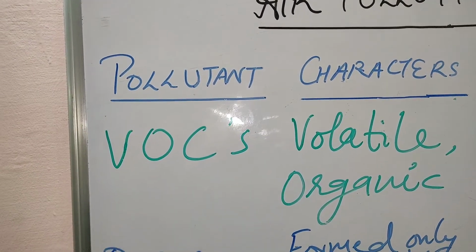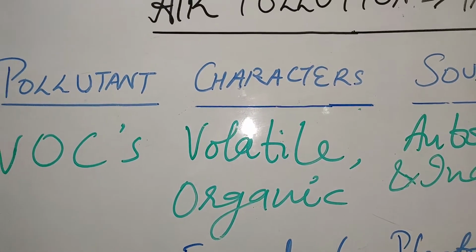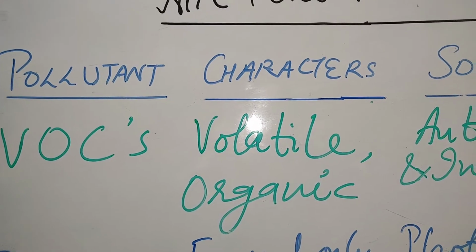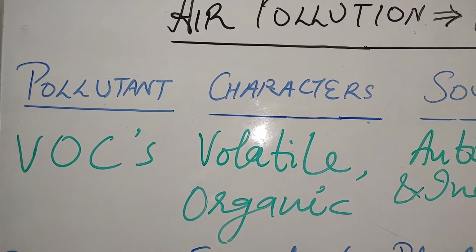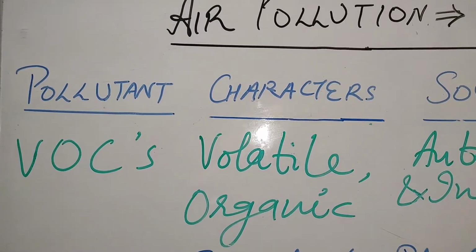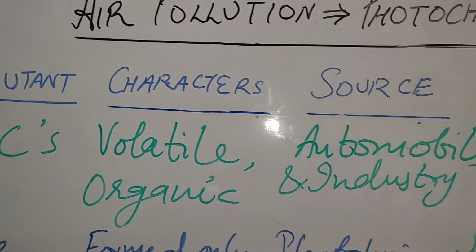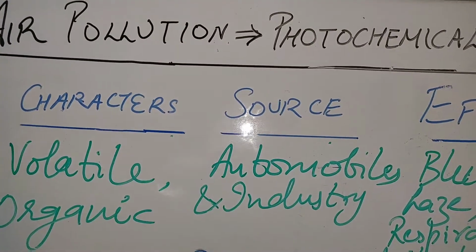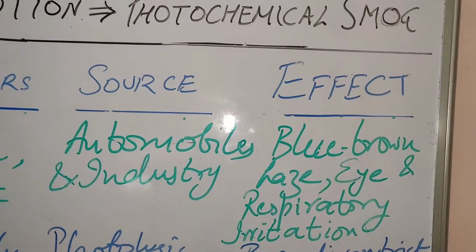They are first VOCs. VOCs means volatile organic compounds. They are volatile, which means they will go up into the air. They will convert into vapor form very easily, and they are organic compounds. Now what are their sources? Automobiles and industries are their sources. What are their effects?